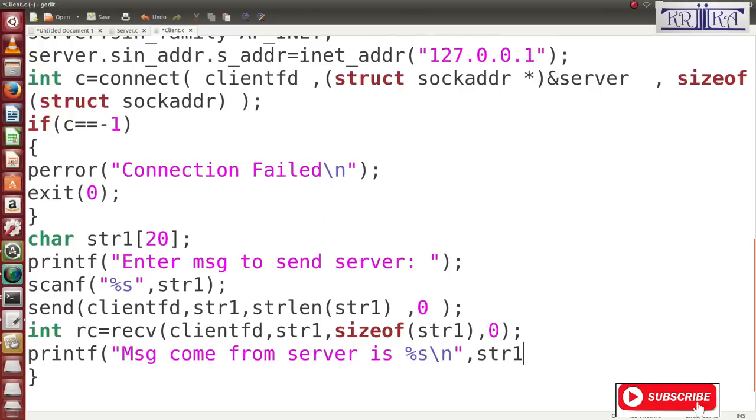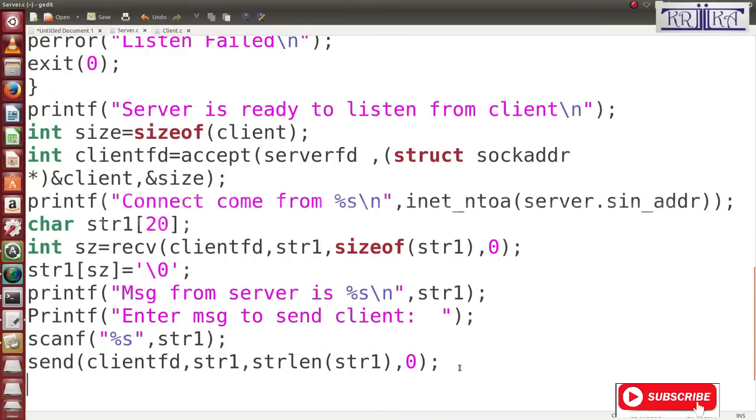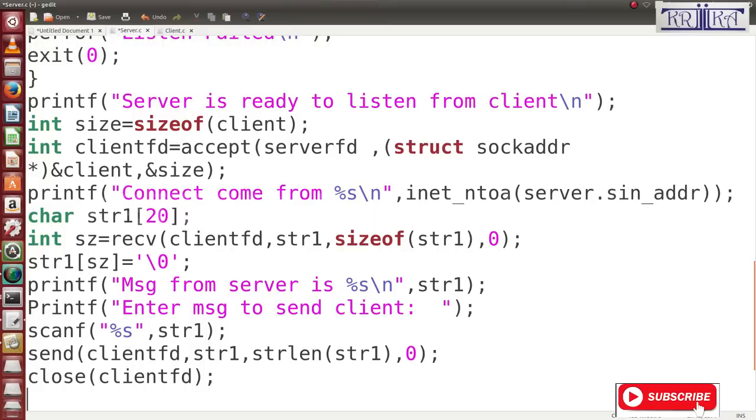Okay, then you can close the fd. Here the two fds will be closed. First close fd, then close fd.